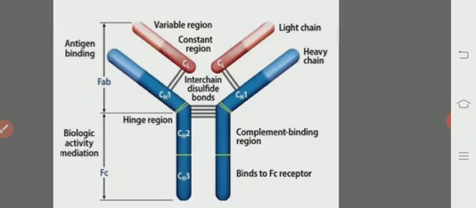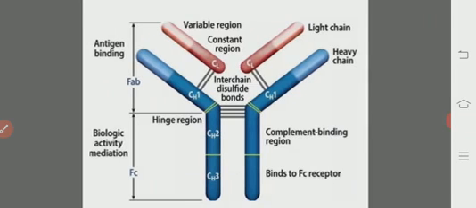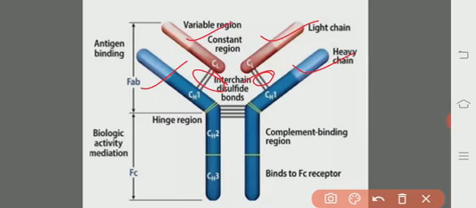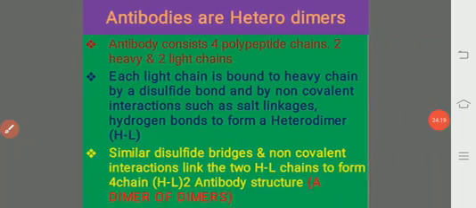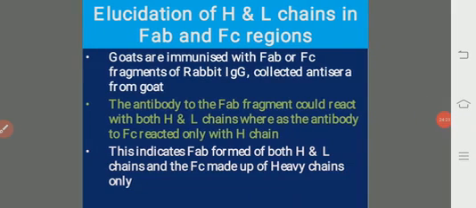So just now we have seen the structure. Here the 2 heavy chains are bound with the light chains. So this is the heavy chain and this is the light chain. So these are the disulfide bonds: light chain, heavy chain, disulfide bonds. So it is one dimer, it is another dimer. Both the dimers get connected at the hinge region, again with disulfide bonds, so that it is known as a dimer of dimers. So these are the heterodimers.